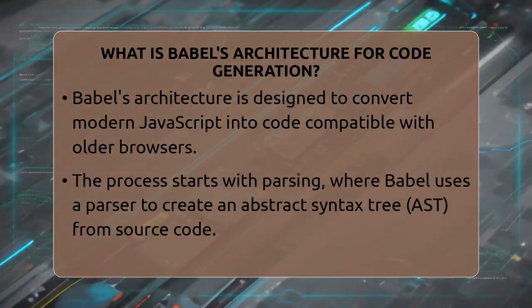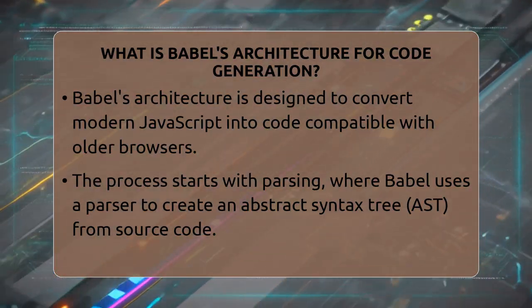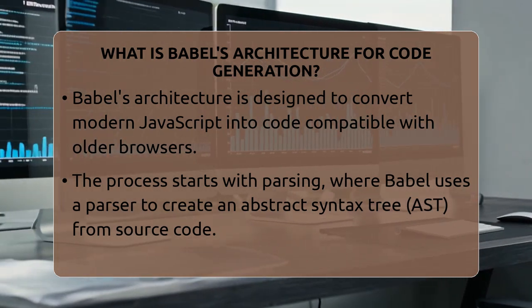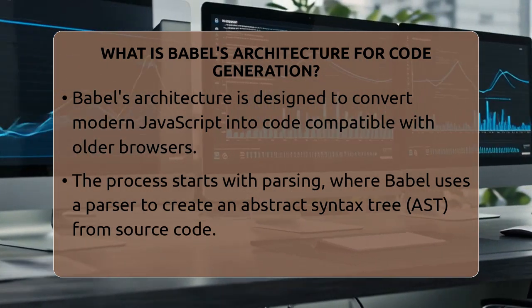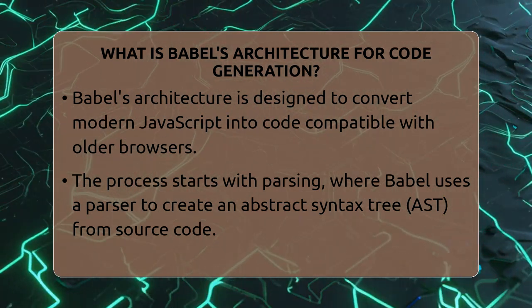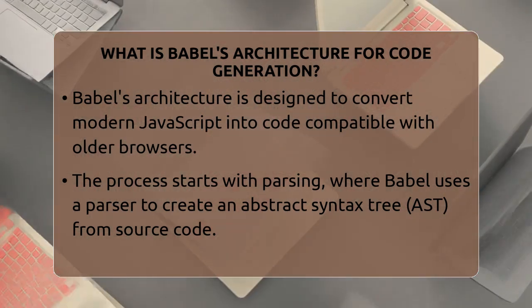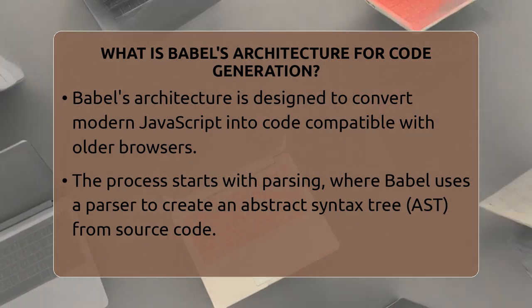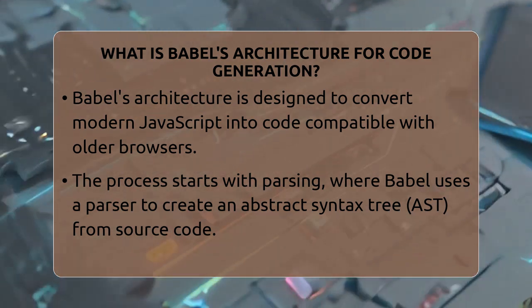What is Babel's architecture for code generation? Imagine you are building a complex machine that takes in raw materials and produces a finished product. Babel works similarly for JavaScript code. Its architecture for code generation is designed to turn modern JavaScript into code that older browsers can understand.